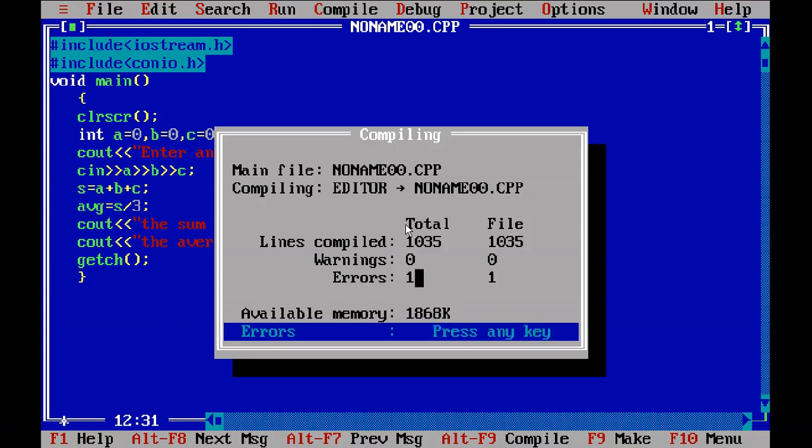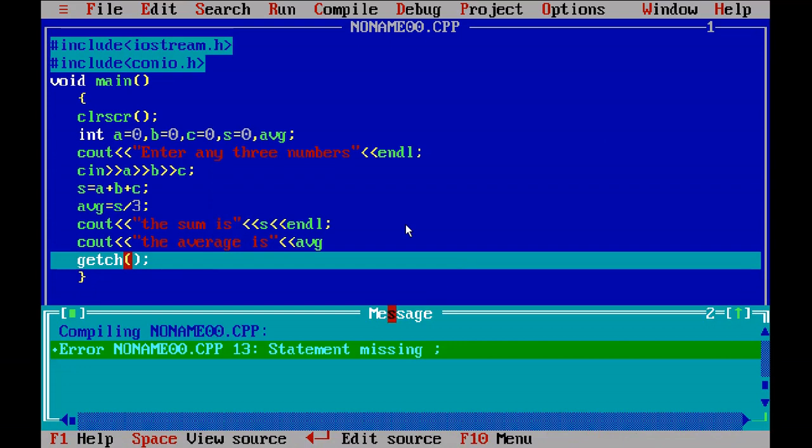Okay, what error? See, the computer is showing here, statement missing. Where? See here, here we have not given the semicolon. What statement is missing? Semicolon is missing. So you have to give the semicolon here.